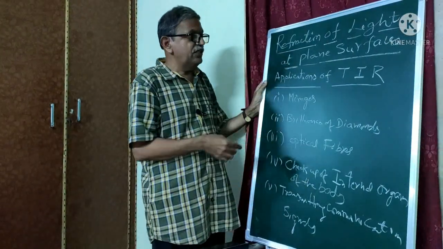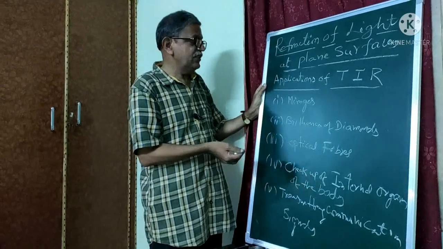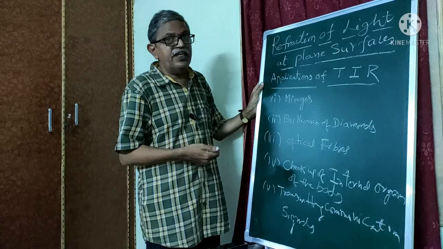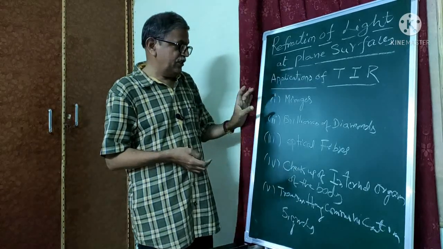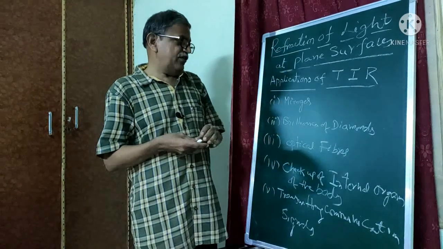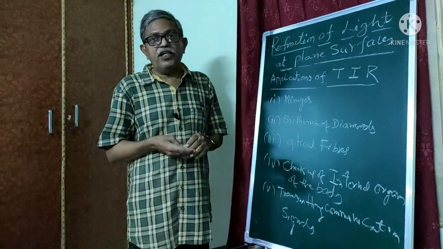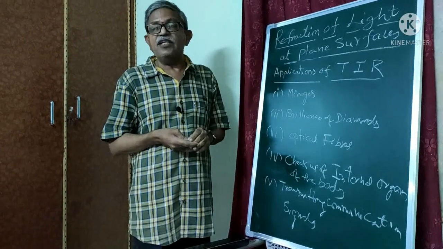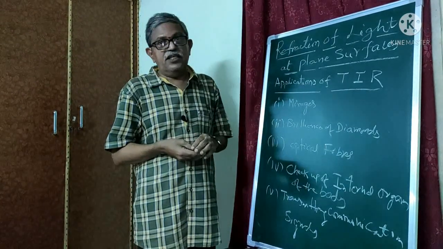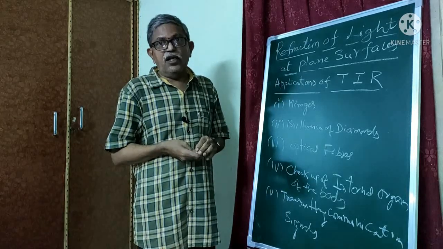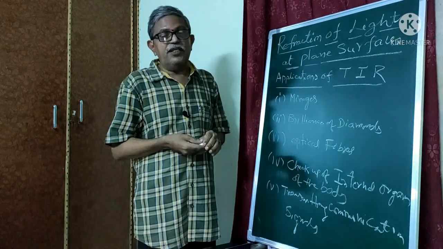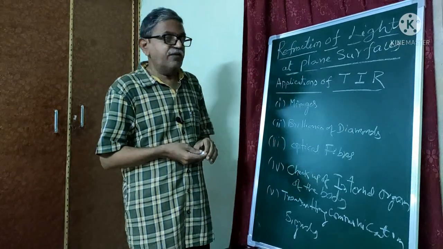Coming to the last session of this lesson, we are going to learn applications of total internal reflection of light. The first one is mirages. Mirage means the optical illusion activity. We can observe this in deserts and also on damp roads at the time of summer, in the midday time.